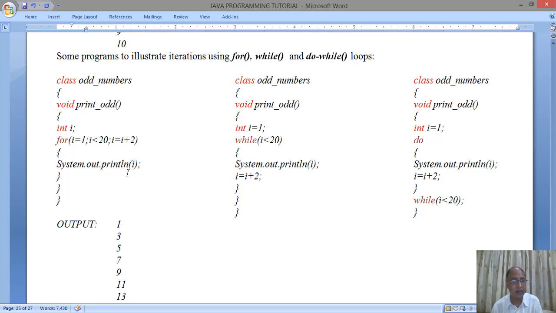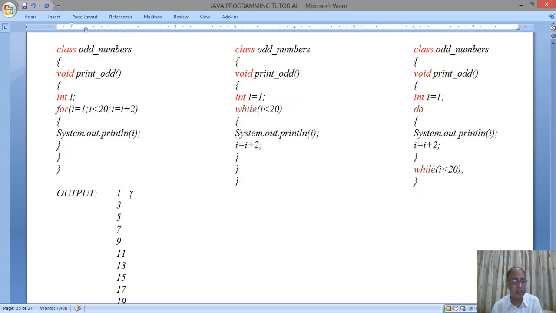System.out.println(i) will print the numbers in this form: 1, 3, 5, 7, 9, 11, up till 19. See, the condition is given i less than 20. Less than 20 means up to 19. In the same way, in the while loop we have i is equal to 1 initialized, then i less than or equal to 20 is the condition, System.out.println(i), and the incrementation again is the same, i is equal to i plus 2. So this will also give the same answer, 1 to 19, all the odd numbers.